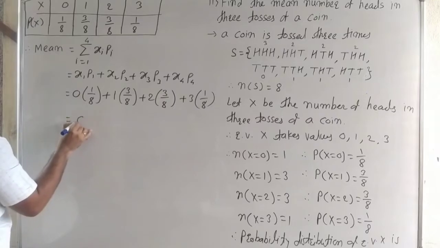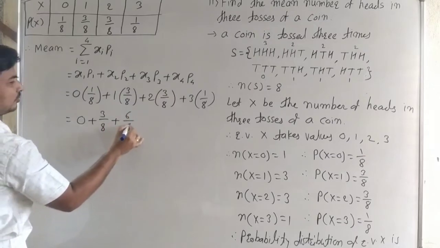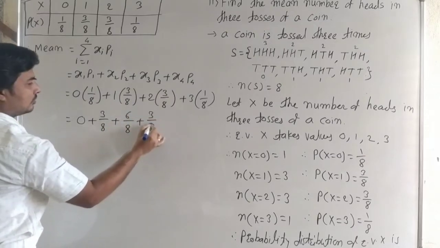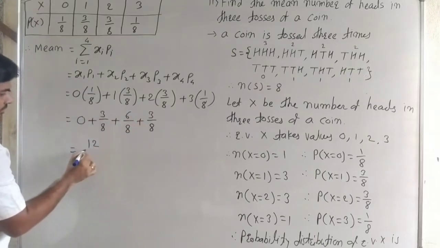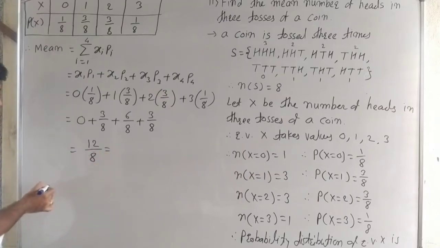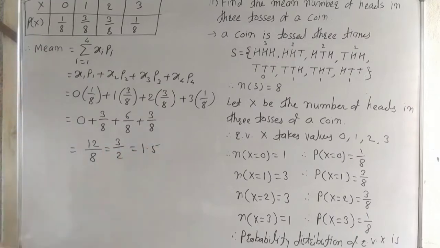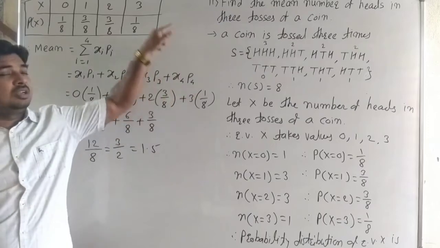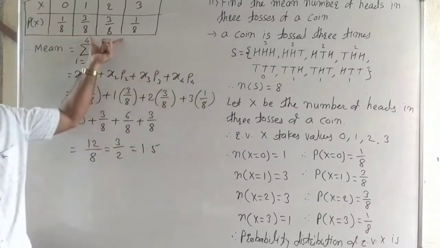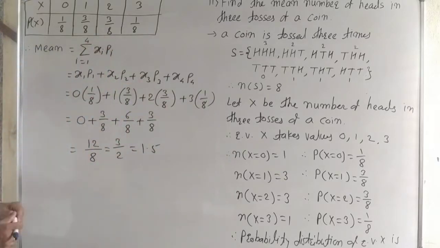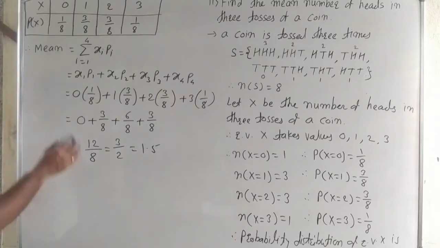Now take the calculation. It is 0 plus 3 by 8 plus 6 by 8 plus 3 by 8, and then it is 12 by 8. Now 12 by 8 means 3 by 2, and 3 by 2 is 1.5. Here it is the mean number of heads in 3 tosses of a coin. See carefully, here it is the probability distribution, and then here it is the mean. Now we see example number 12.